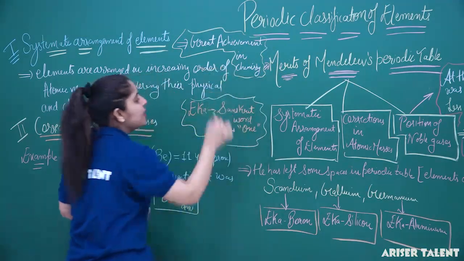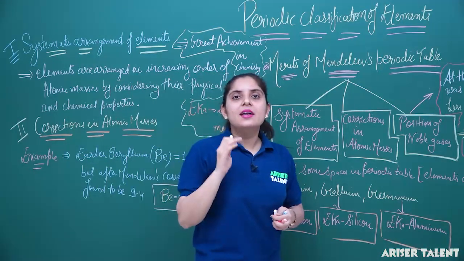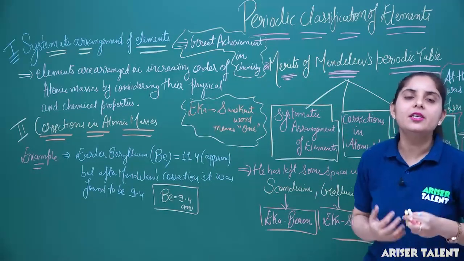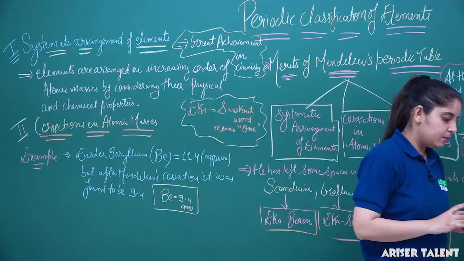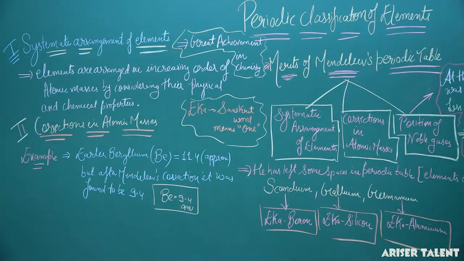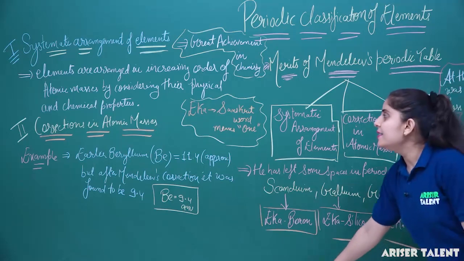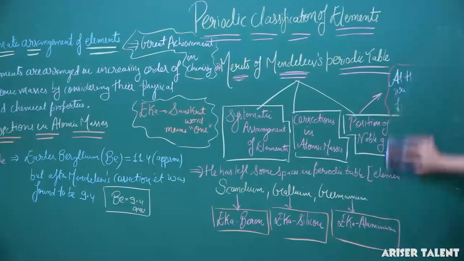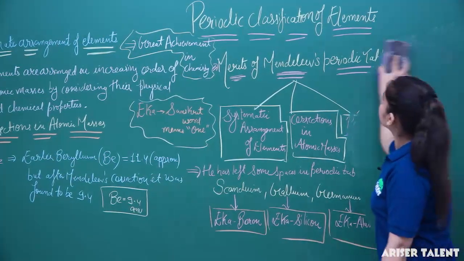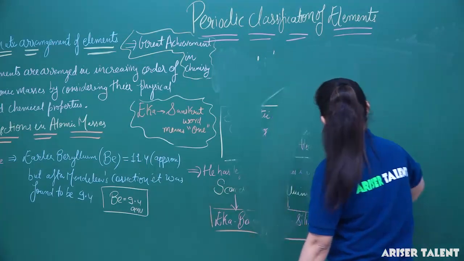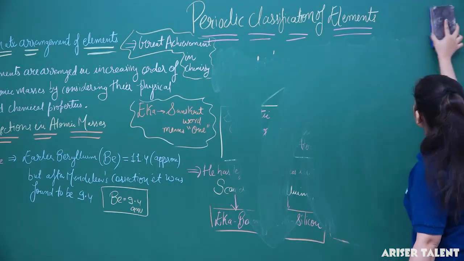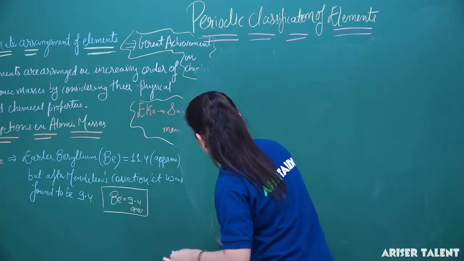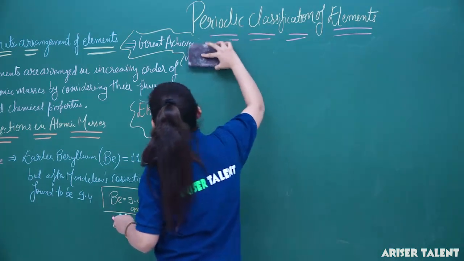But apart from significances or merits, there also exist some demerits. So you can copy it from here. So we can proceed to the demerits of Mendeleev's periodic table. Now let us start with the demerits of Mendeleev's periodic table. So let me rub this so it is clear to you what I have written here.